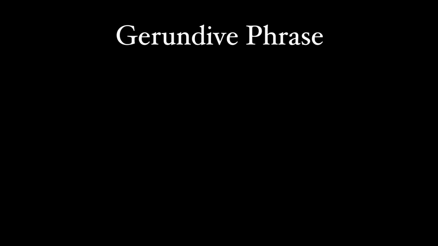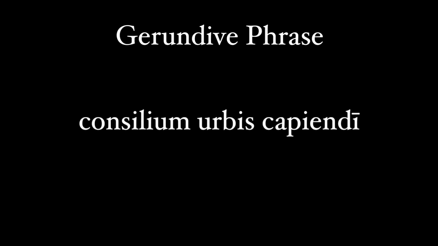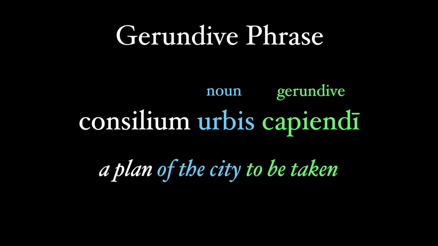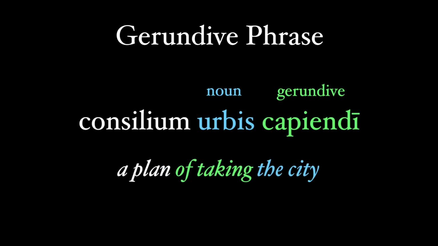Sometimes you'll see the gerundive in what's called a gerundive phrase, where it describes a noun. I won't go too much in depth with this, but here's a basic example. Consilium urbis capiendi, a plan of taking the city, where capiendi is the gerundive describing urbis. Literally, this is a plan of the city to be taken, but we can massage this into easier English by making the noun the object of the gerundive.